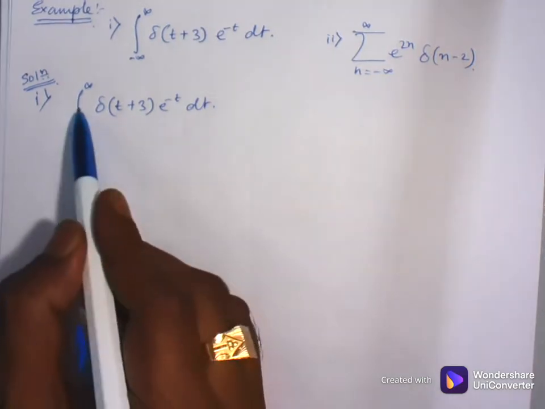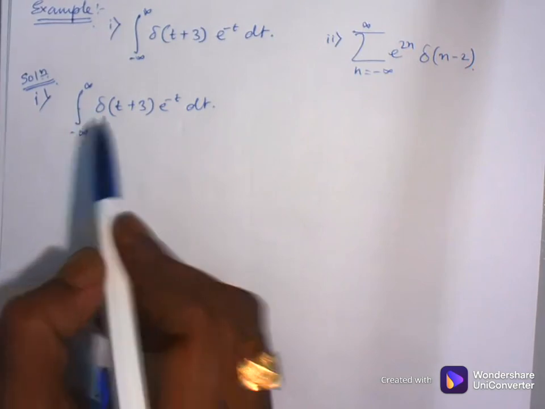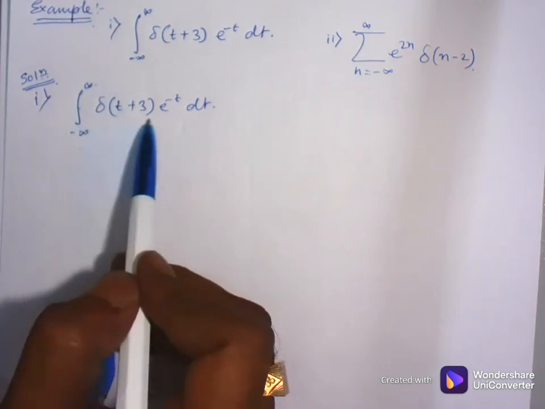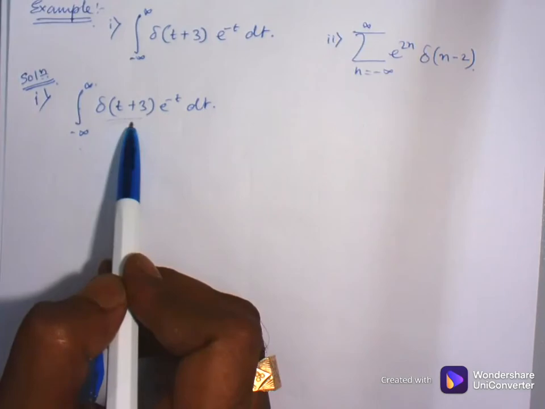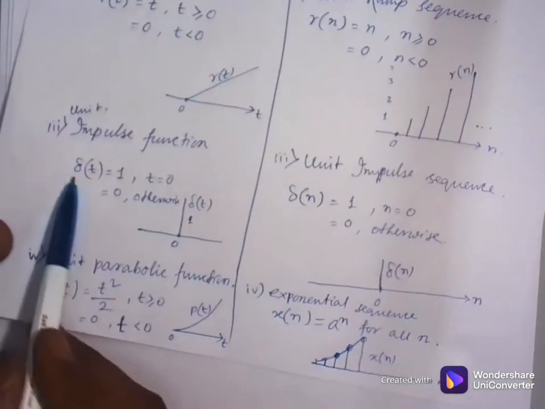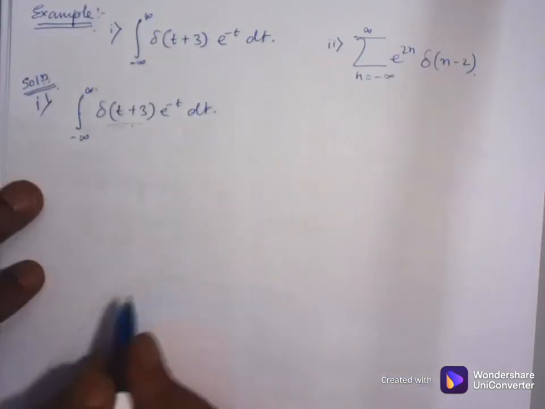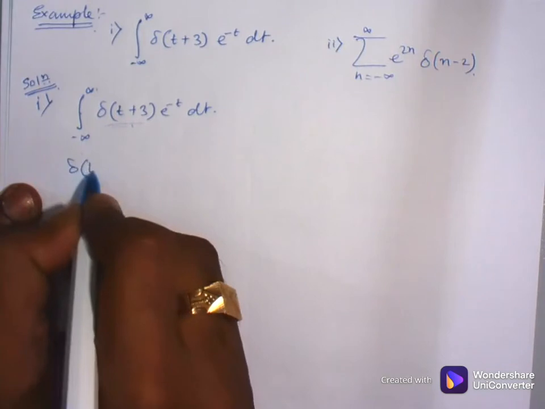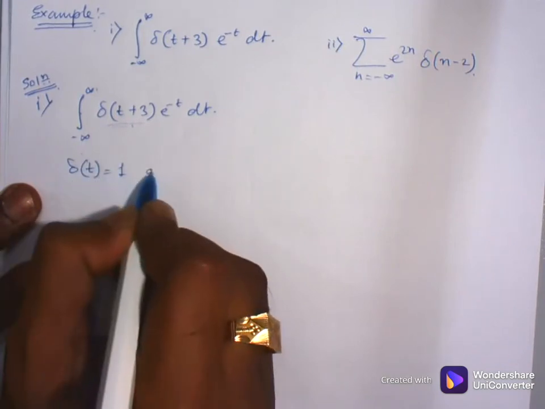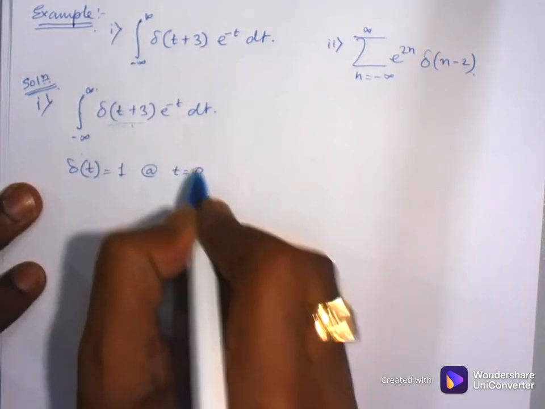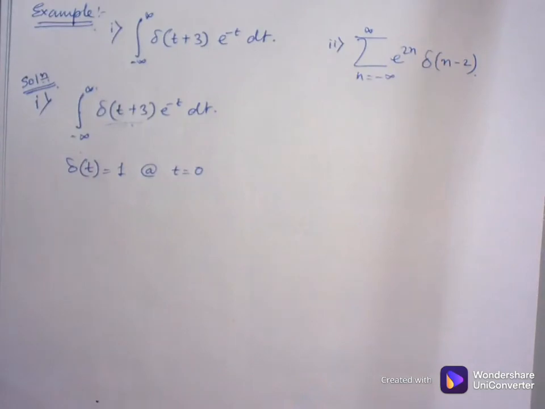That means there is an integration term from minus infinity to plus infinity, and it has an impulse function. Delta t equal to 1 at t equal to 0. This is the main statement for the unit impulse function.